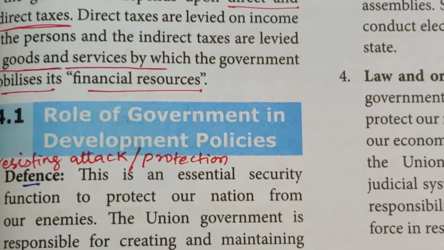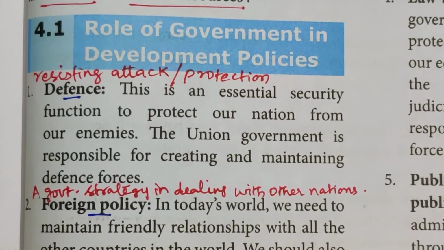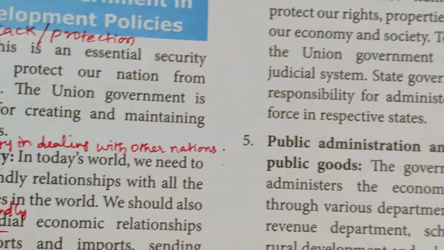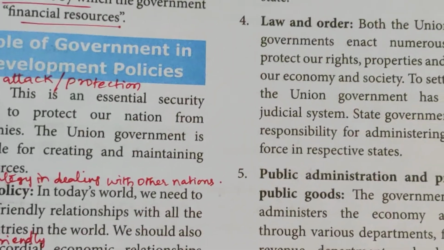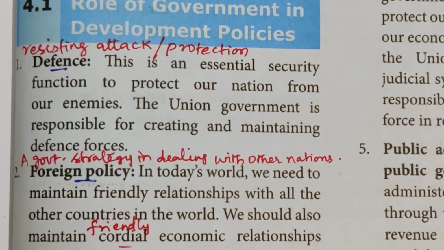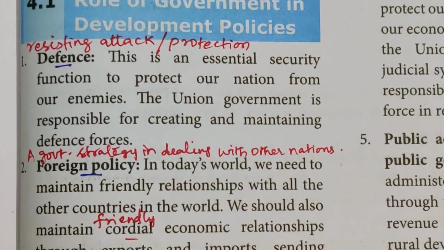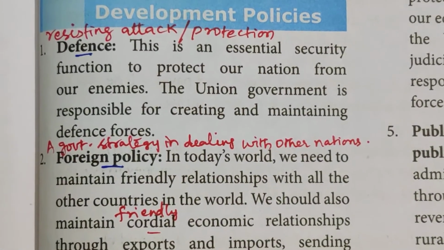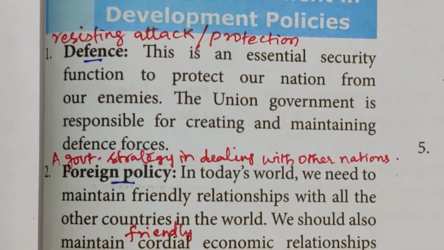Let me see the role of government in the development policies. Defense, foreign policy, conduct of periodic elections, law and order, public administration and provision of public goods. Now we'll see the first point, defense. Defense means resisting attack, protection. This is an essential security function to protect our nation from our enemies. Who is responsible to defend? The union government is responsible for creating and maintaining the defense forces.